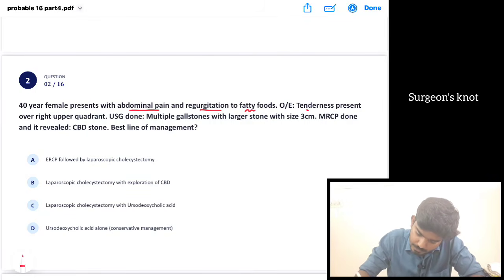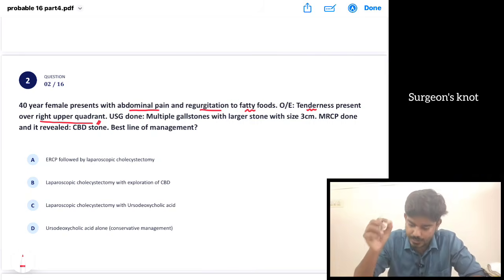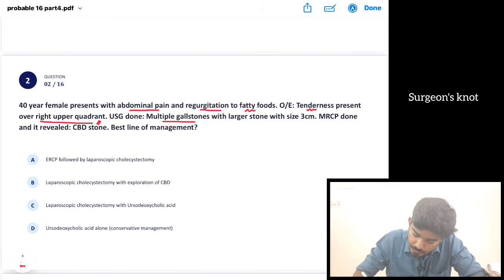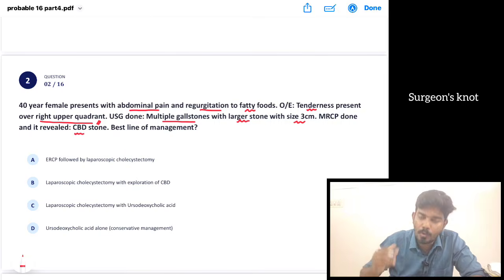Okay, then a 40-year-old female presents with abdominal pain, regurgitation to fatty foods. On examination, tenderness is present in the right upper quadrant. USG is done and it is suggestive of multiple gallstones with a larger stone of size 3 cm. MRCP was done and it revealed CBD stones. What is the best line of management?